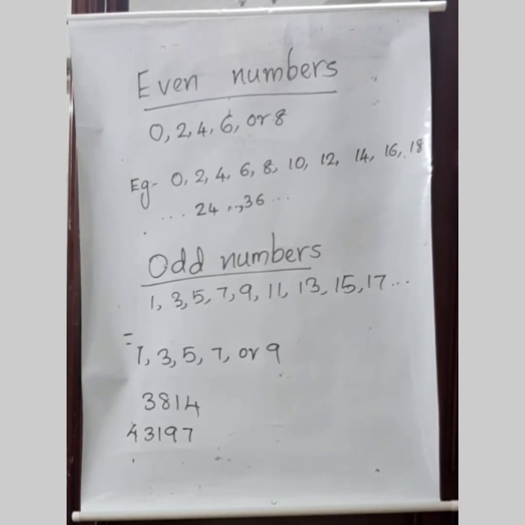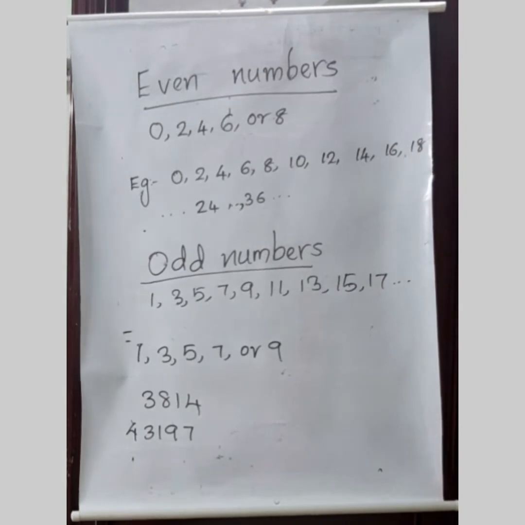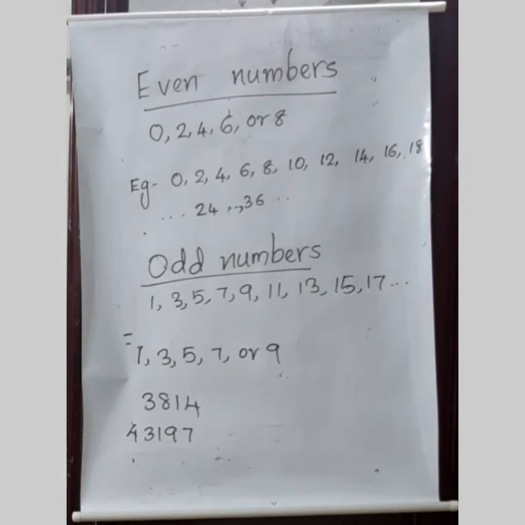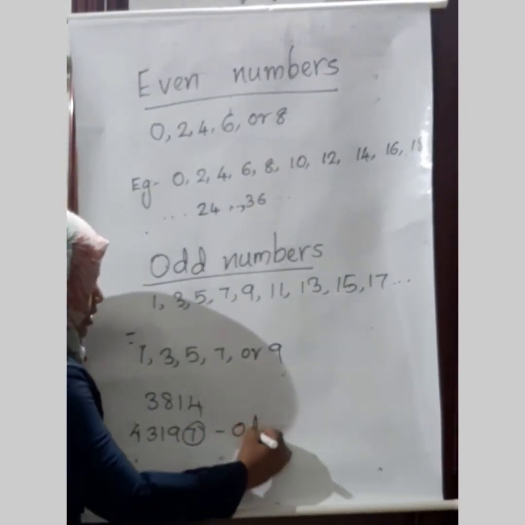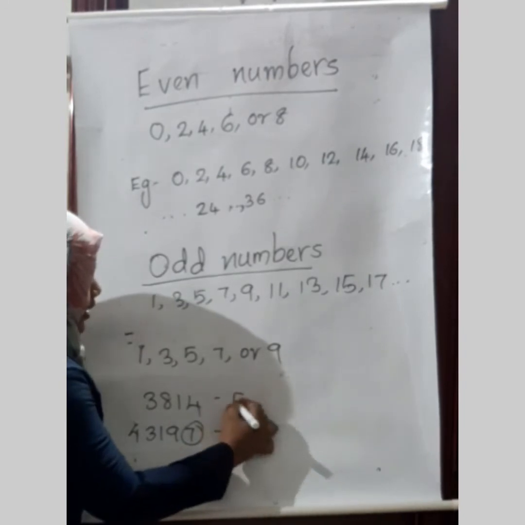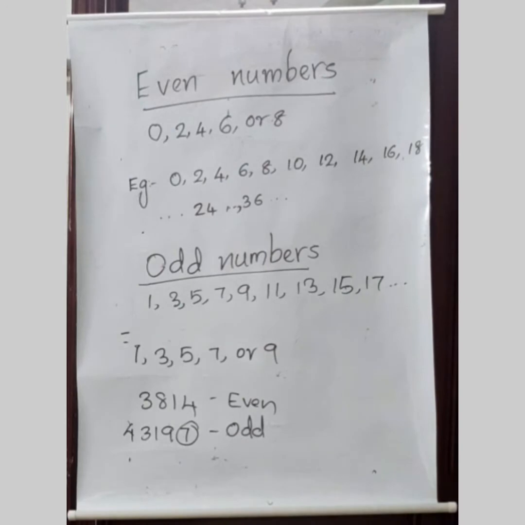Likewise, let me ask you about 43,197. Which type of number is that, even or odd? How will you find? We have to check which digit is at the ones place. Here we have 7 at the ones place. So it is an odd number and the first number is an even number. So this is how we determine whether a number is odd or even. Did you get the idea?